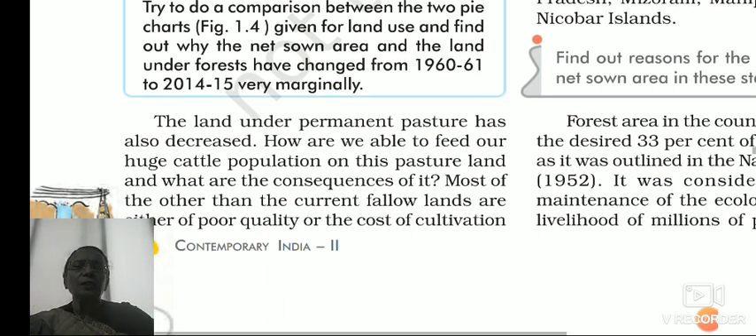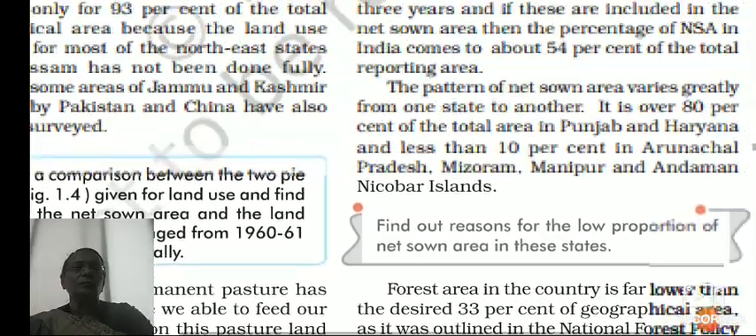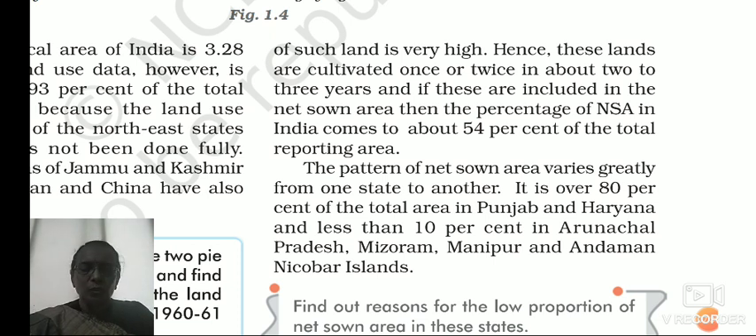We'll see most of the other than current fallow lands are either of poor quality, or the cost of cultivation of such land is very high. So the quality is very poor, and the cost of maintaining such land is very high. So these lands are cultivated once or twice in about 2 to 3 years, and if these are included in the net sown area, then the percentage of net sown area in India comes to about 54% of the total reporting area.